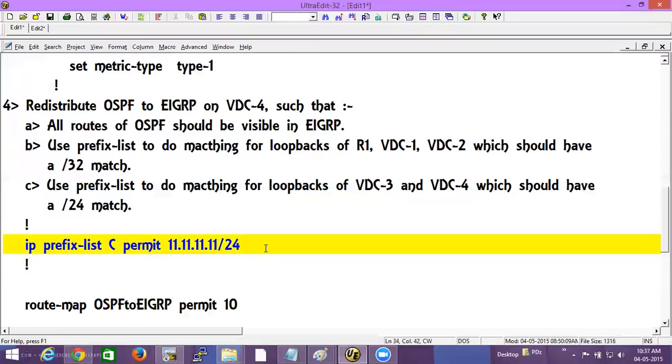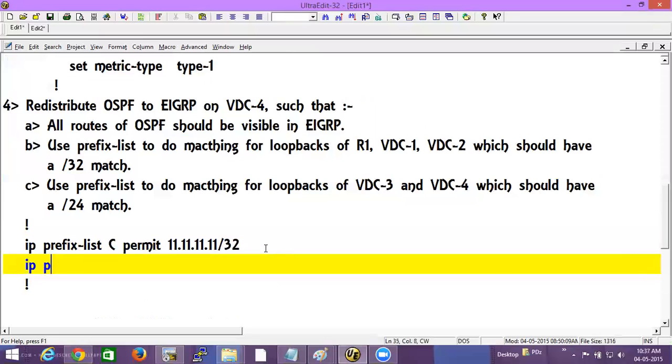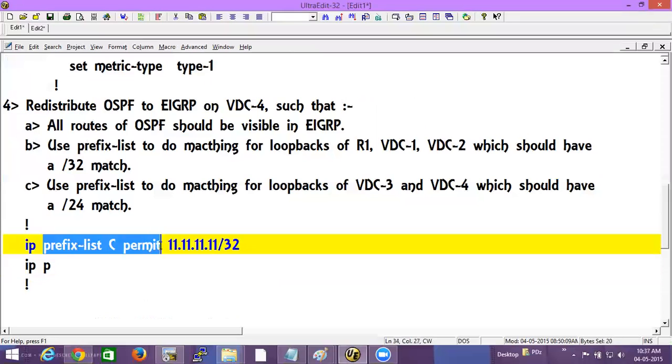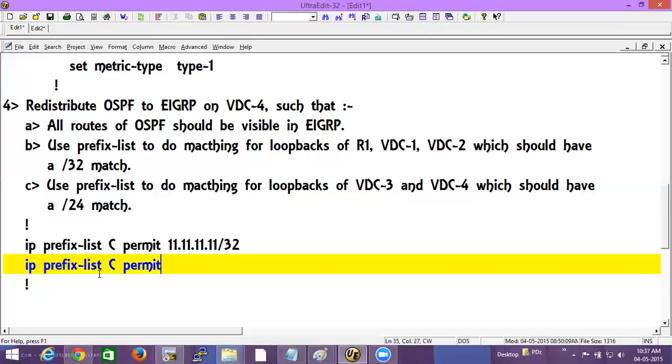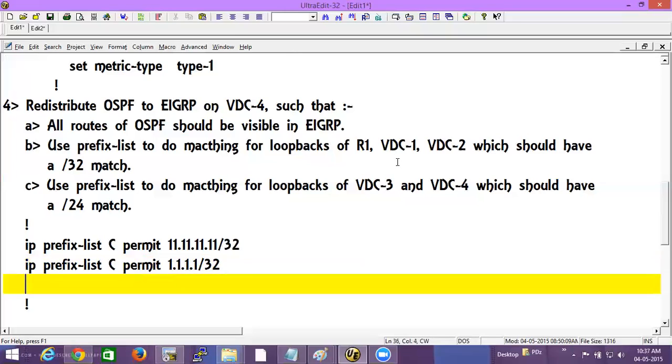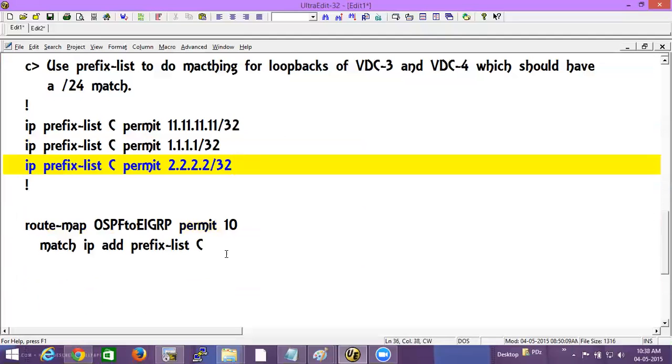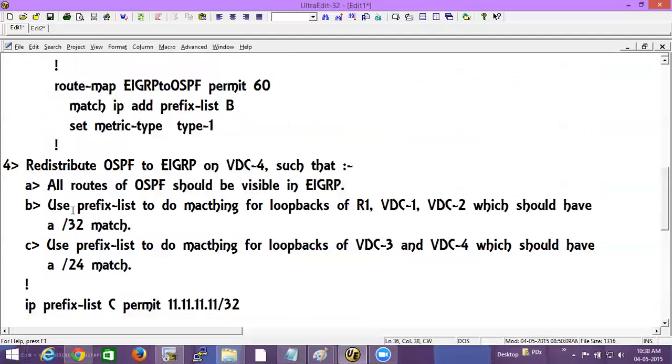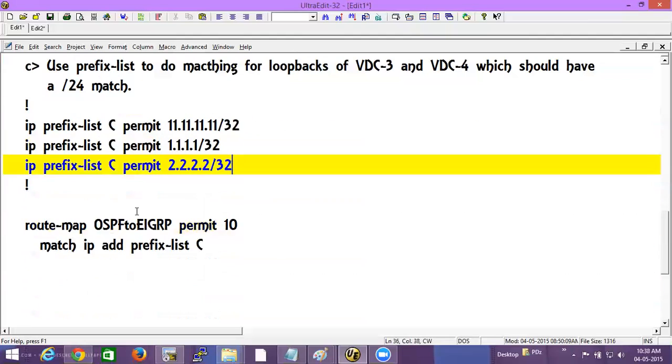And I not only need to match him /32, I also need to match other loopbacks. So the IP prefix list should also permit whom? If we have considered VDC1's loopback point to point, then we can use /24 also, then only you can use. And VDC2 also, which is 2.2. This is what we match and we permit. That is question number B.